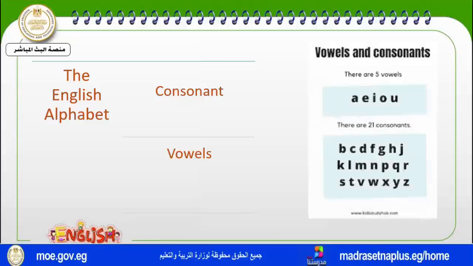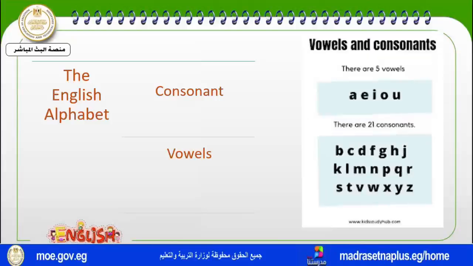Look, these are the vowels and consonants of the English alphabet. The English alphabet has 5 vowels, which are A, E, I, O, U, and the rest of the 26 are consonants: B, C, D, F, G, H, and so on.